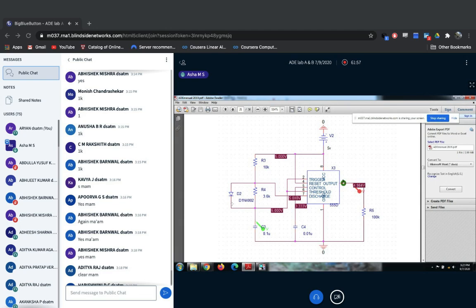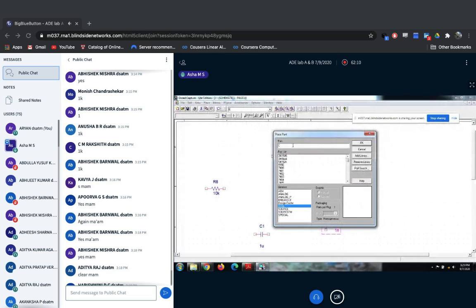D1N4002. You need to remember this name. I don't know whether you people are remembering or mugging up. So for the diode, you need to remember this. So what is that? Type here. Select eval.